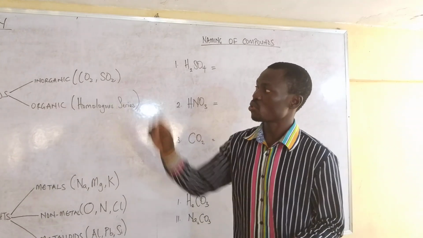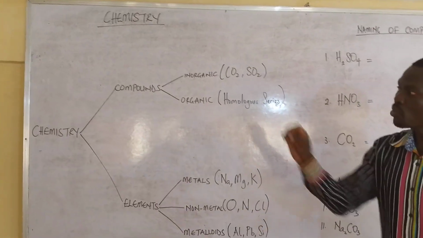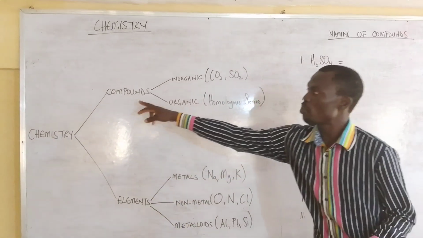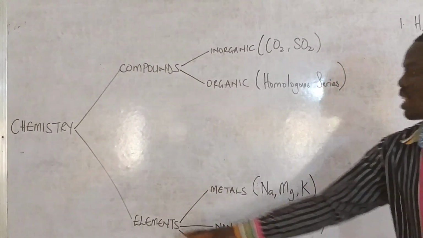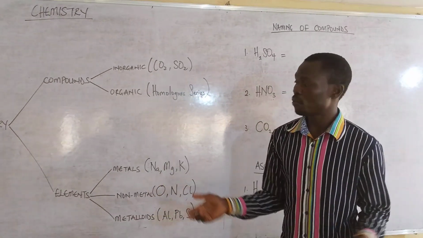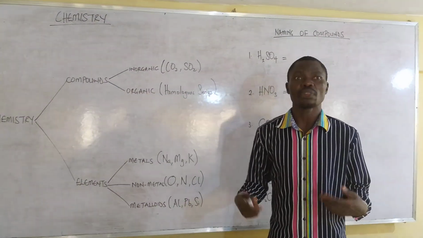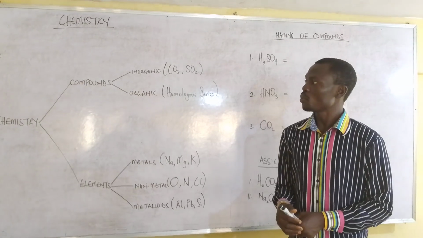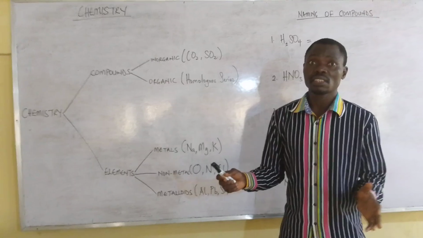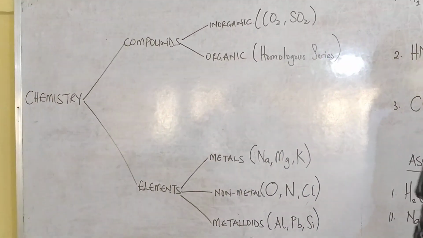Chemistry as a subject, you look at this organogram of chemistry. Chemistry is centered on two major things, which is compounds and elements, or rather elements and compounds. Remember in my previous video where I recited the first 30 elements in chemistry as the requirement for anybody who wants to learn chemistry. So for you to learn chemistry, you must know what an element is all about. Like I said, chemistry is centered on two things, the compounds and the elements, as it's written here.